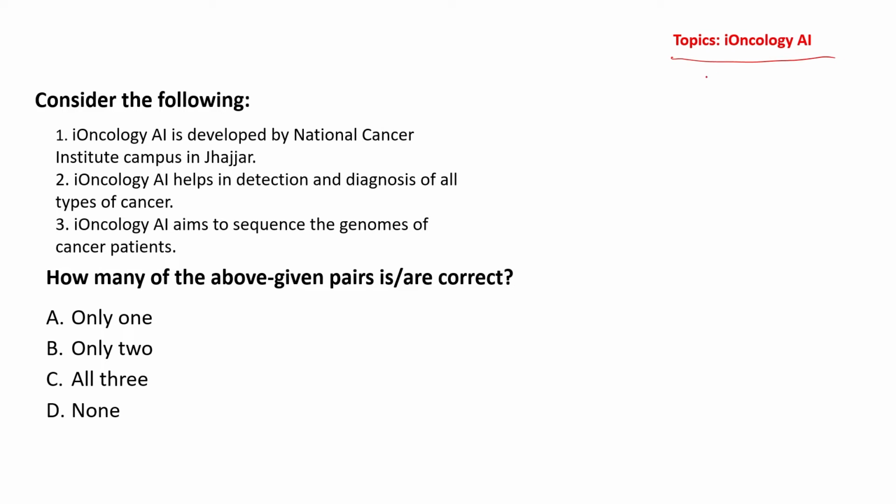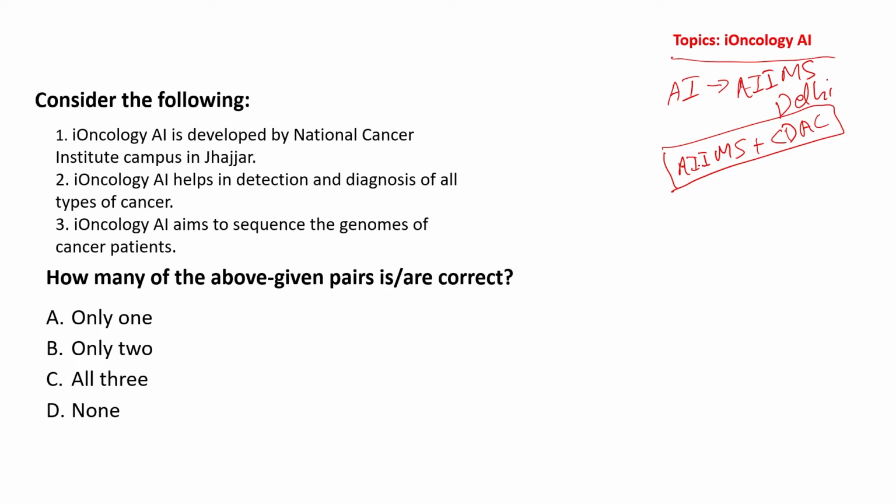So it is iOncology AI. So what is iOncology AI? As I told you, it is an artificial intelligence platform, and it has been in news because yesterday it was inaugurated to the world by AIIMS Delhi. Now why is it important? Reason for its importance is first and foremost some factual information. So this has been jointly developed by AIIMS and one of the most important computing institutes in India, that is Center for Development of Advanced Computing, which is in Pune.